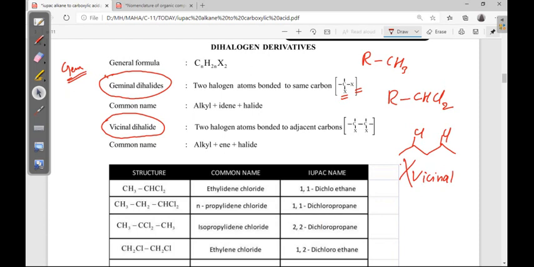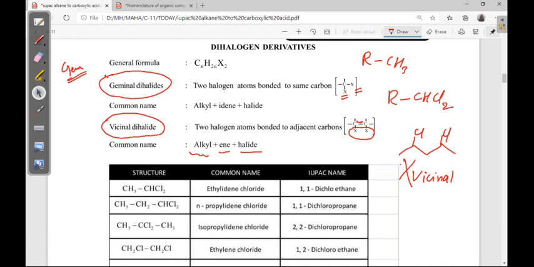Vicinal means it should be 1,2 type, means adjacent should be there. Then the common name is alkylene halide. In the common name we are taking like this because if you remove these 2 halogens, what will come? It is ene. So if you don't consider these halogens, it looks like alkene type.